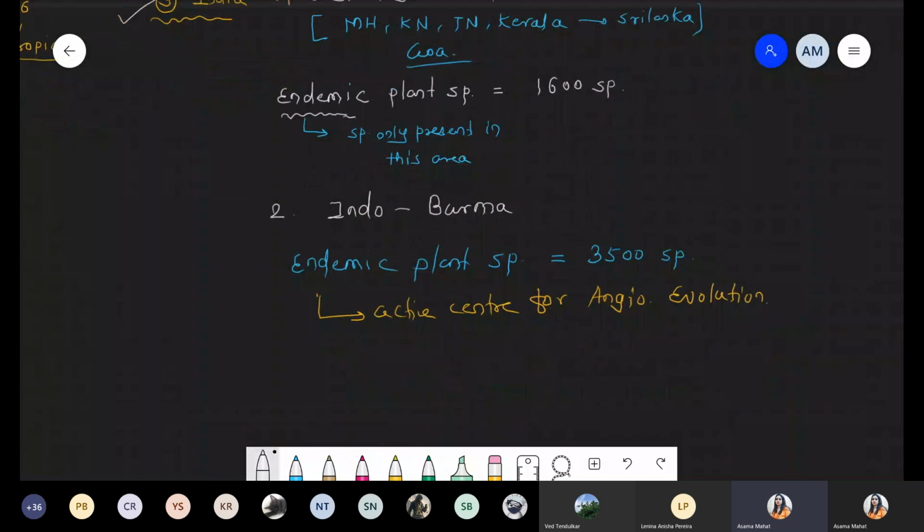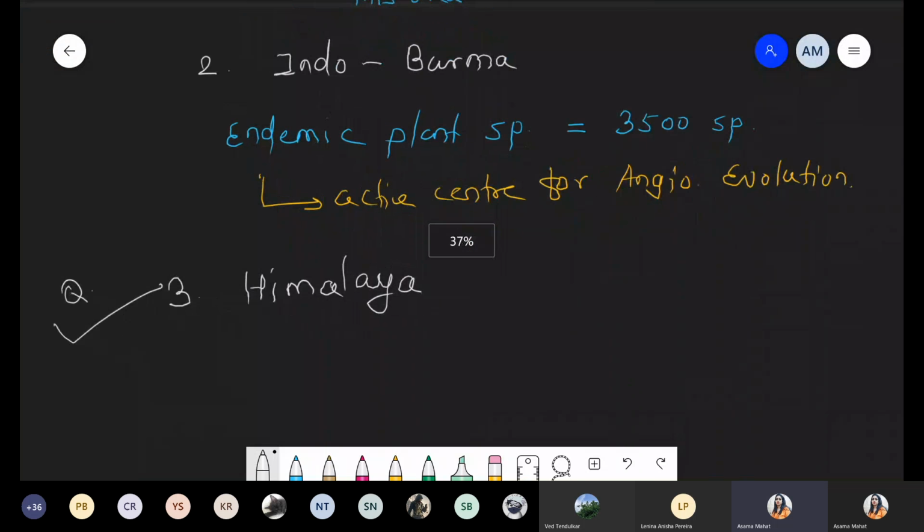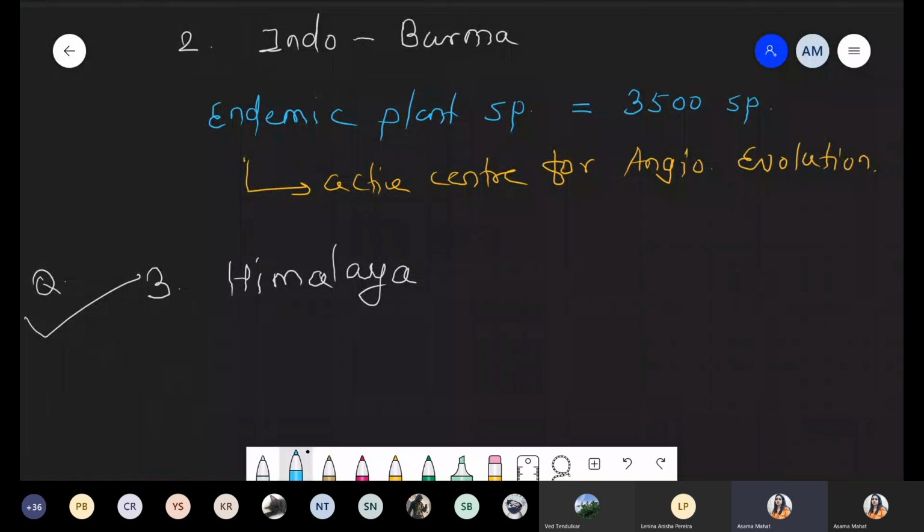And the last example, that is Himalaya. One question from the Himalaya. Basically, these are the richest in biodiversity. Among Western Ghat, Indo-Burma, Himalaya, all these are rich with biodiversity, no doubt. But still, these are included into hotspot because of human activity. अगर इसको save नहीं किया, or we never protected that area, so ultimately it will be showing extinction, it will be showing loss of biodiversity. So among all three, Himalaya is included into richest biodiversity.